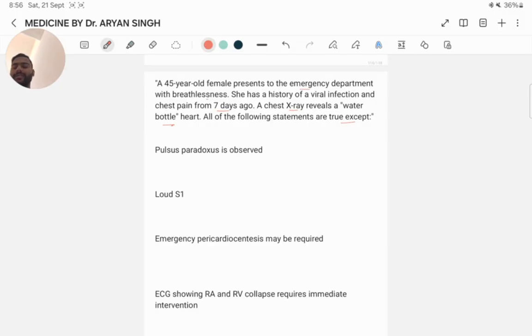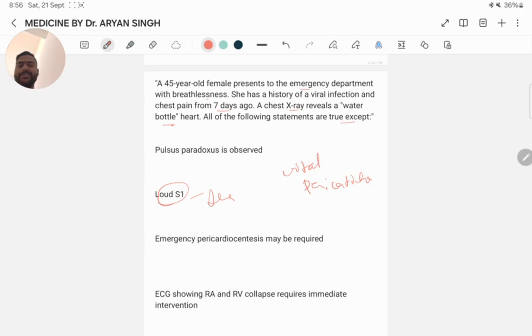Here, in the described scenario, viral pericarditis initially occurred, progressing to pericardial effusion and subsequent diastolic collapse of the ventricles, resulting in cardiac tamponade due to the presence of fluid surrounding the heart. Muffled heart sounds are expected rather than a loud S1.